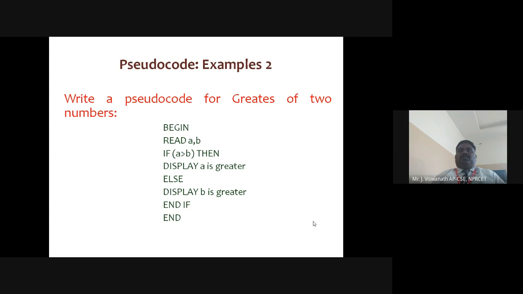With pseudocode, we can easily convert it into a program for better understanding. We go for the flowchart next. So in the next class we will see about the flowchart.